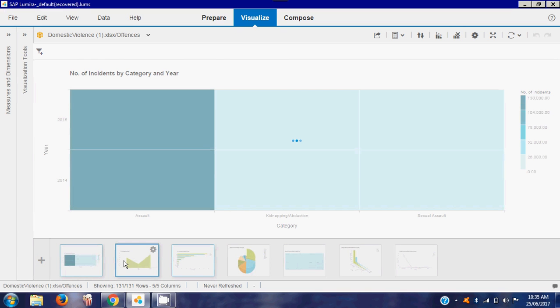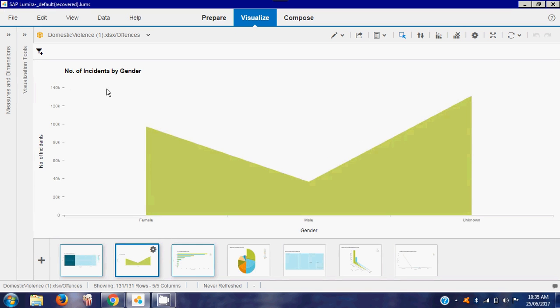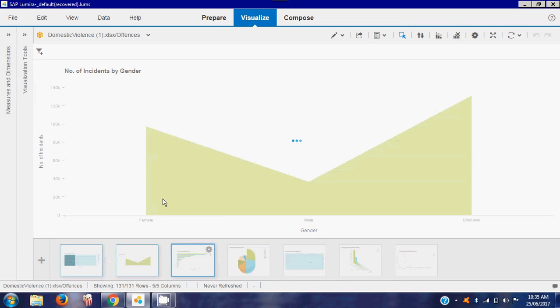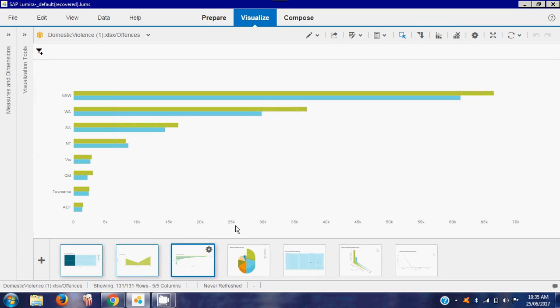Now let's move to the second graph. It describes the number of incidents by gender. This area chart shows that females are more often victims of domestic violence as compared to males. As we can see from the graph, the data for females is higher than for males.